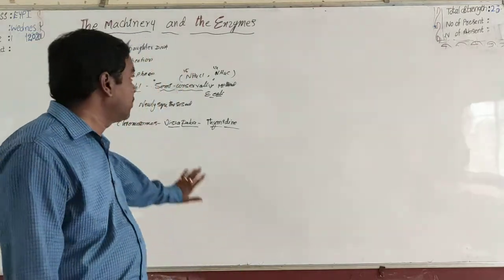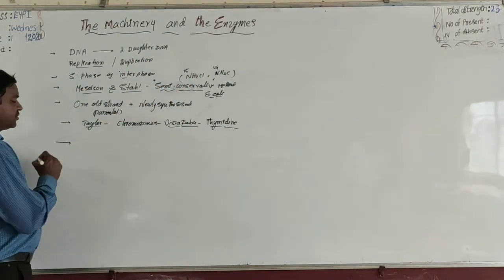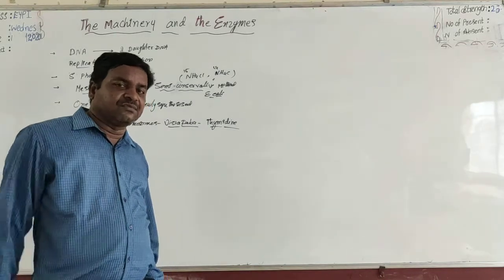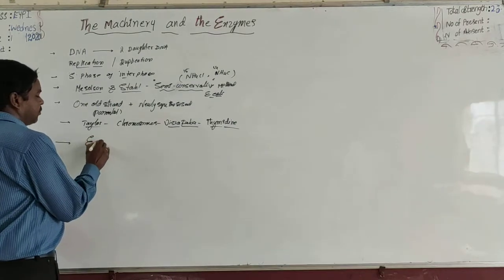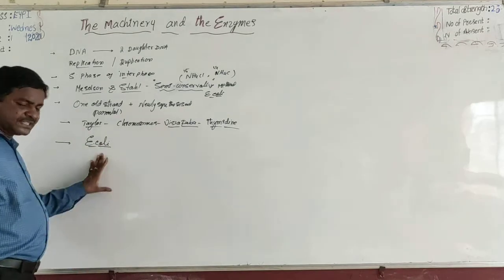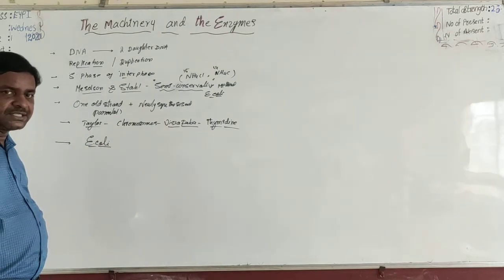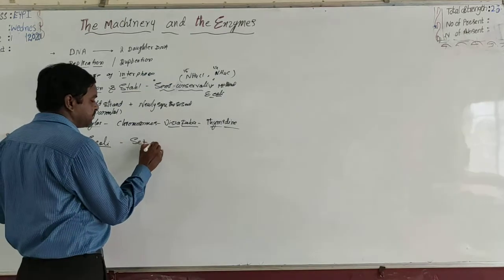Now coming to the next topic, the machinery and the enzymes. Students, the entire replication process, especially in E. coli, that is in prokaryotic cells, is under the control of a set of enzymes.